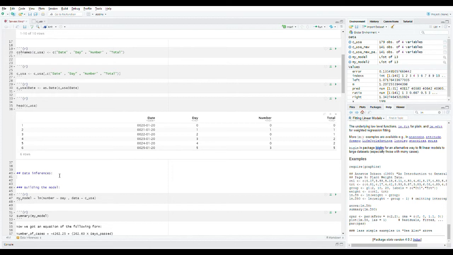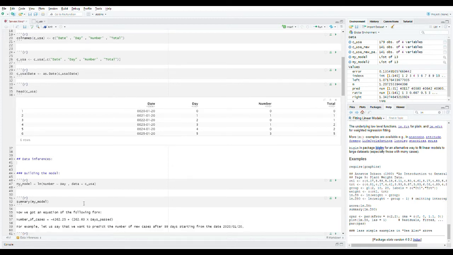This includes a simple linear regression relationship between one response, the number of new cases in a given day, and one variable or predictor, the number of days passed. That means from the dataset start of 20th January 2020, a user would give the number of days passed. After this day, the model should figure out the number of new cases after these days.